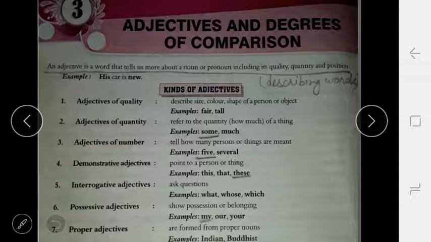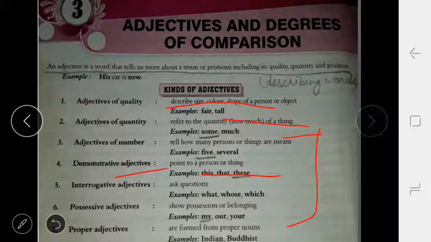Quality, in adjective of quality, we describe size, color, shape. In quantity, it tells us about how much of a thing, for example some, much. In demonstrative adjective, there should be this, that, these. These all are related to the kinds of adjective.